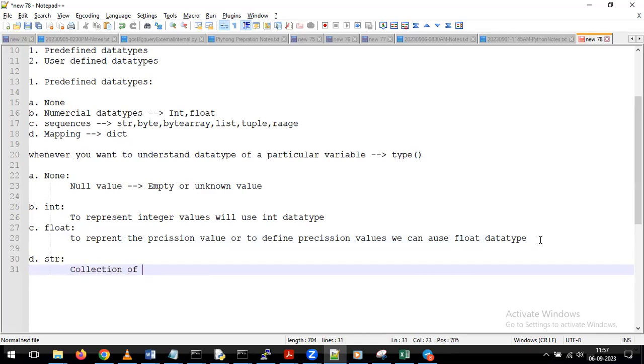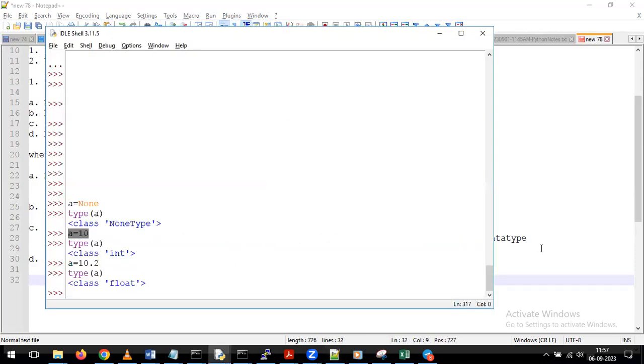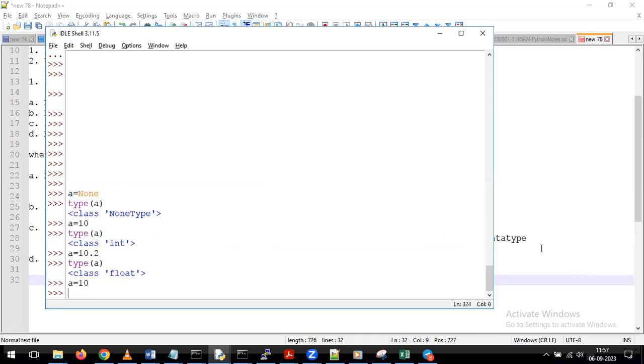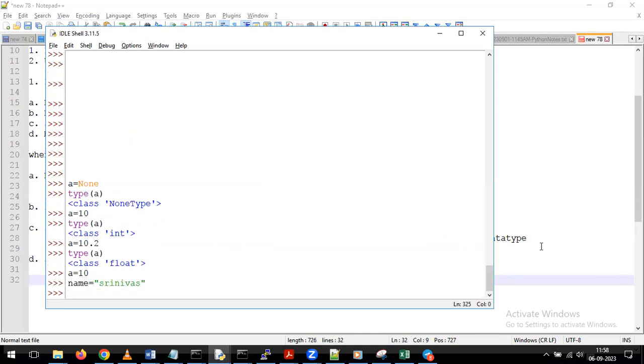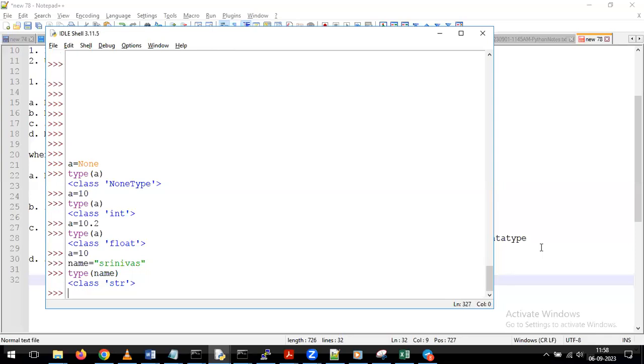Simply, we can call it a collection of letters, or a collection of characters. For example, here I am giving name equal to Srinivas, then I'm giving simply type of name. So if I give the type of name, it gives the output as a string data